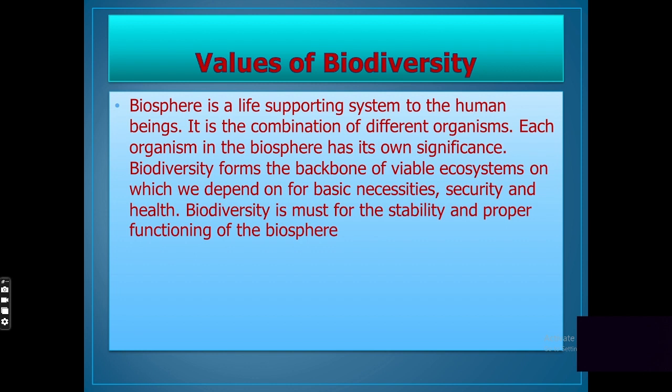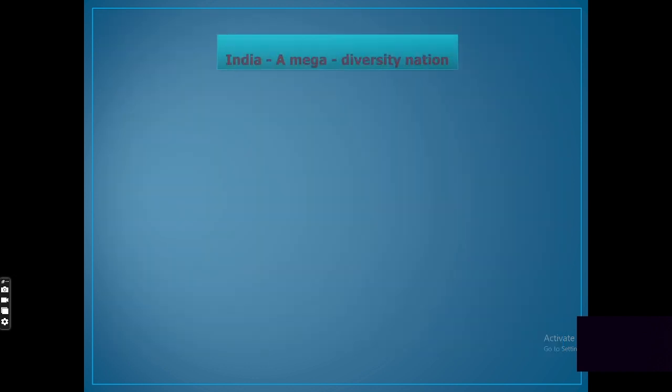Next, social values. These values are associated with the social life, religion and spiritual aspects of the people. Next, ethical values. Ethical values involve that all life must be preserved. In India and other countries, people worship plants, animals, rivers and mountains. Species may not be used, but the existence of nature gives us pleasure.